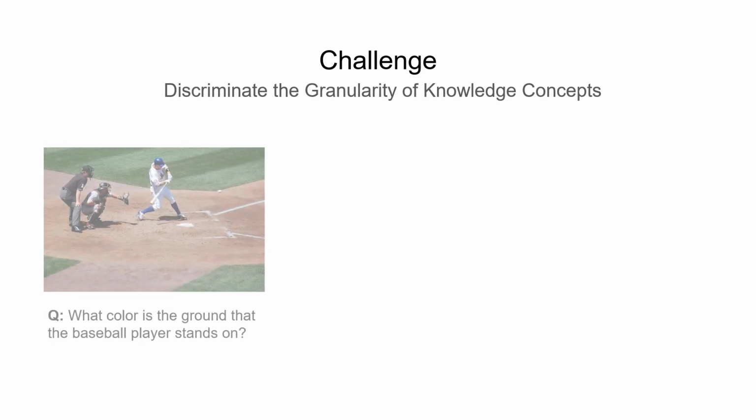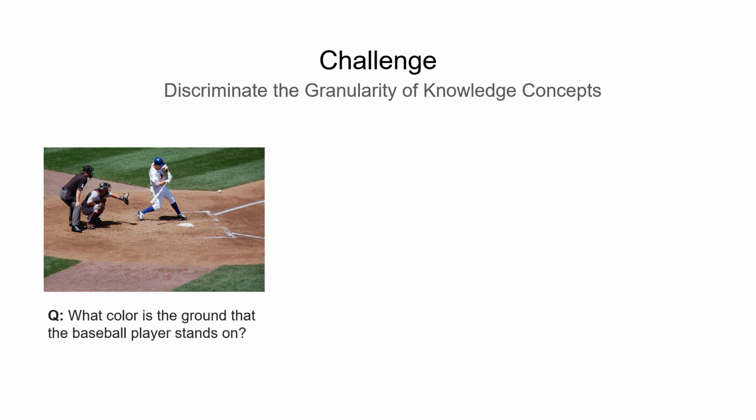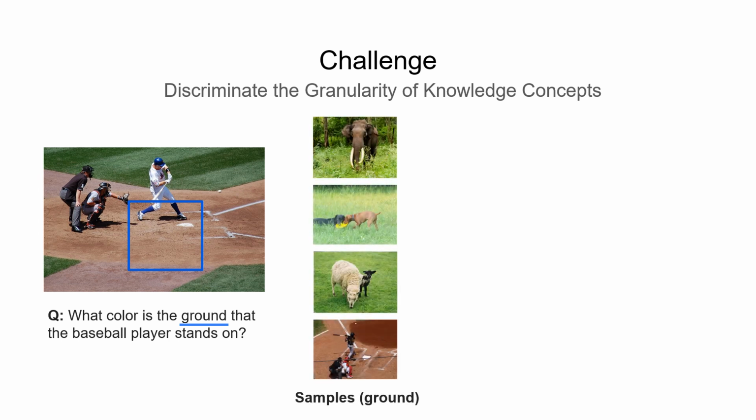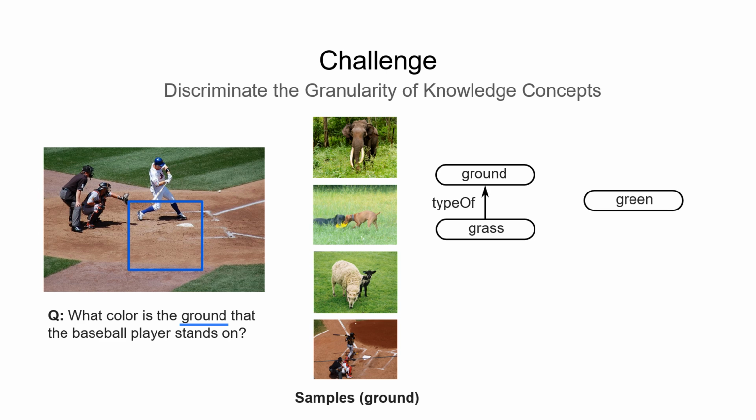Let's take the following QA for example. To answer what is the color of the referred ground in the image, VQA models can leverage the learned knowledge from common samples. However, as they have difficulty in discriminating multi-granularity concepts, such as the more general term ground and one of its specific types, grass, the dominant property green could be falsely linked to the dominant concept ground, despite the discrepancies between their granularity. The knowledge of mismatched property distracts decision-making and makes biased predictions.